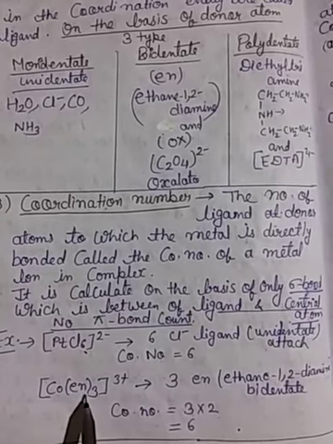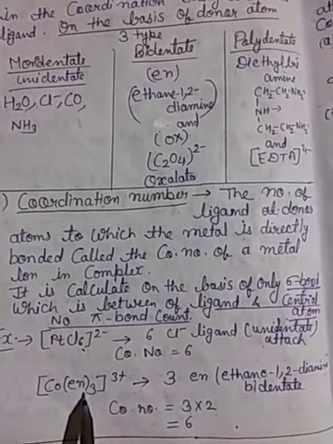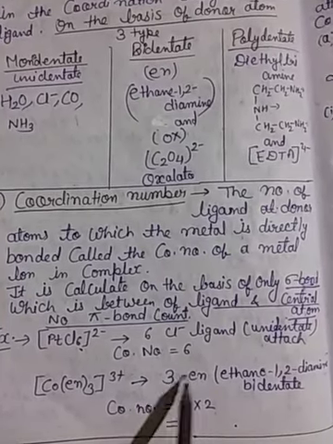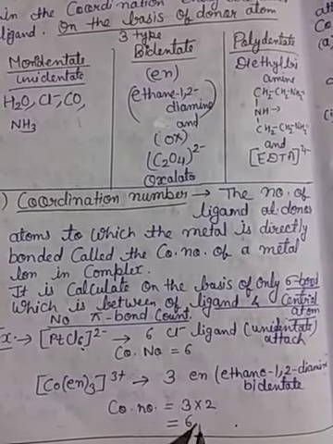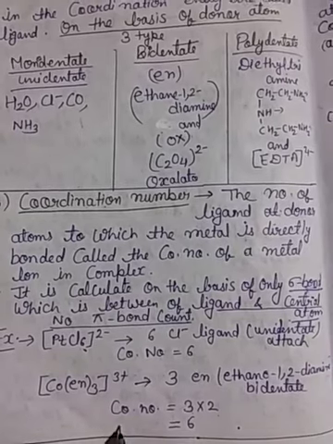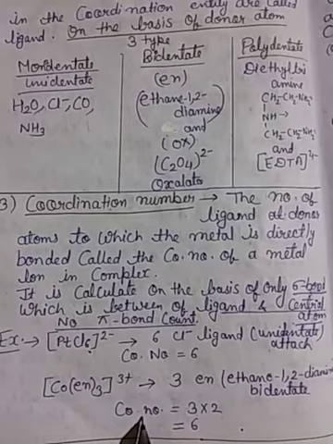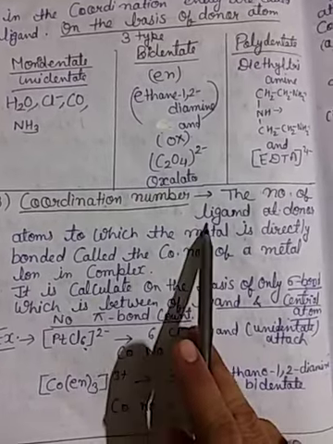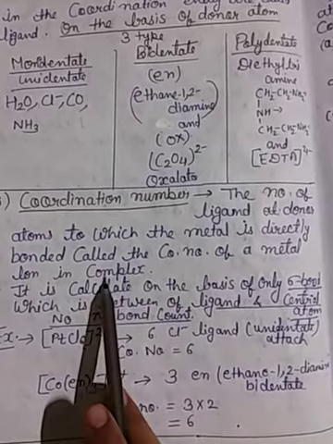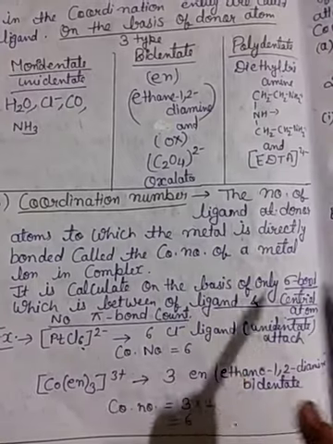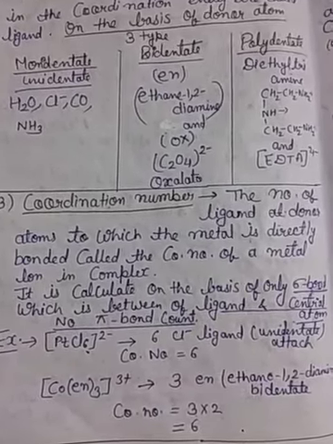Here en is bidentate, which means each en attaches through 2 donor atoms. So 3 en means 3 multiplied by 2, which is 6 ligand bonds, 6 coordinate bonds. So its coordination number is 6. The number of ligands to which the metal is directly bonded is called the coordination number of the metal.